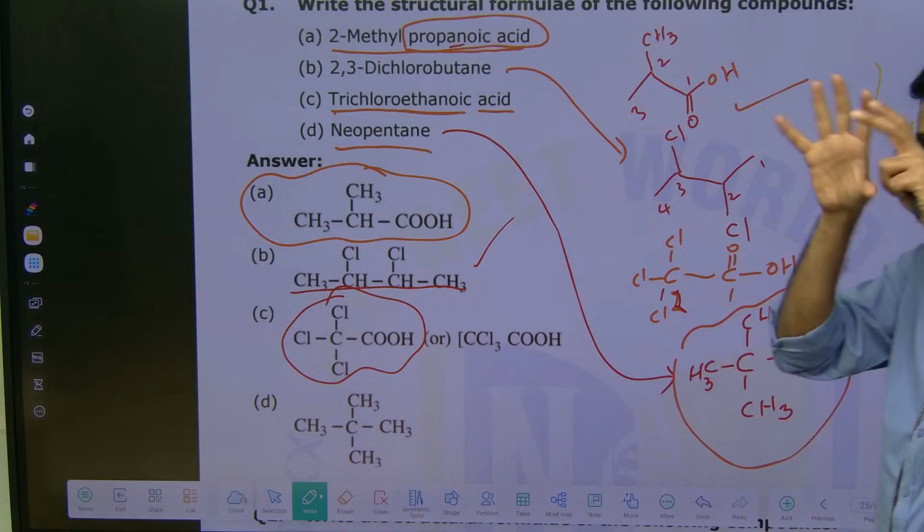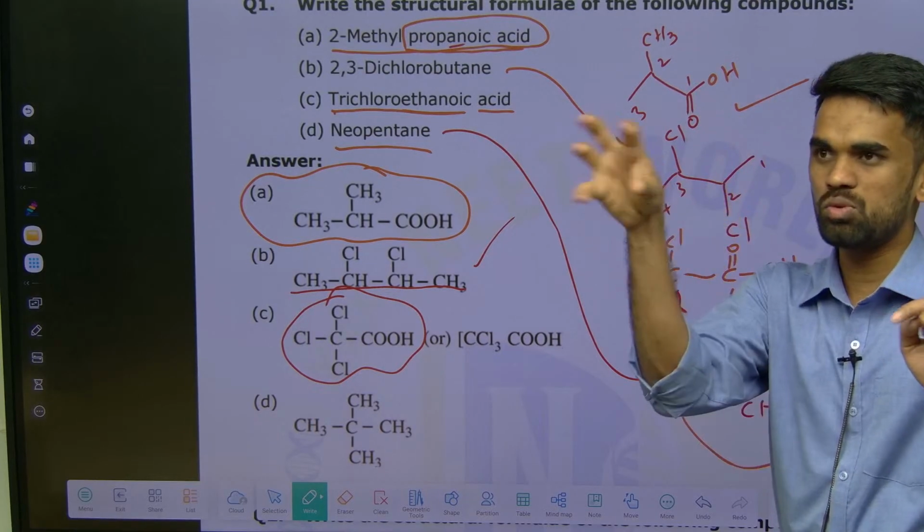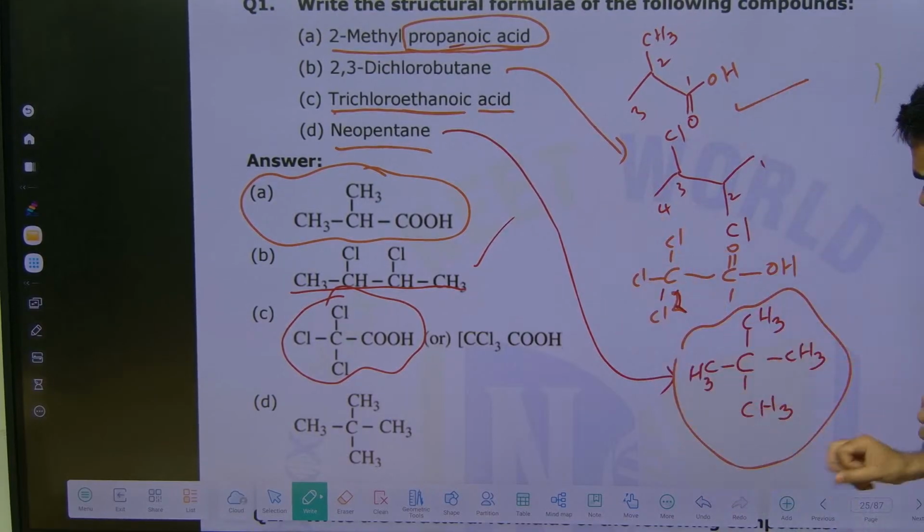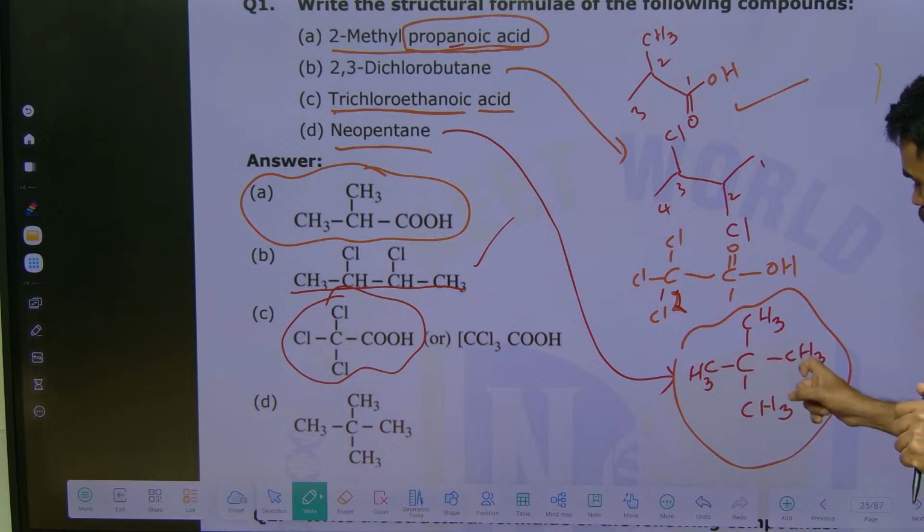See, in methane, CH4 means methane. So remove all hydrogens and place methyl groups. That's it. We are going to get it like this. See, how many carbons are there? 1, 2, 3, 4, 5.